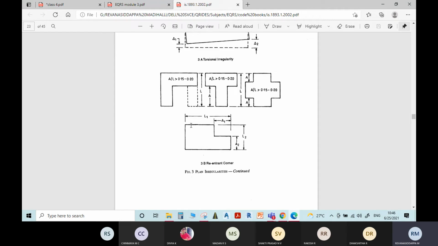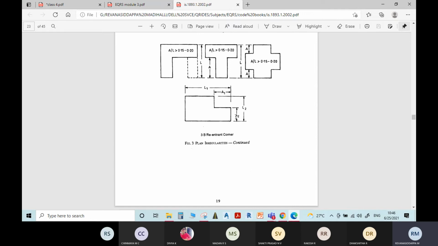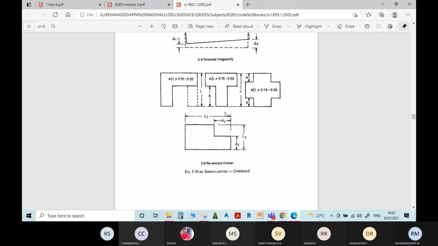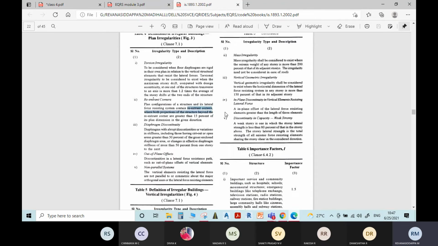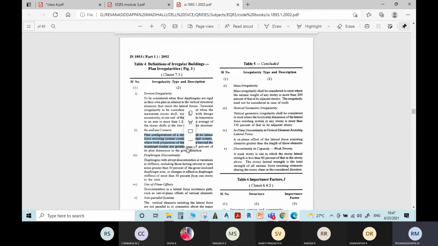Here, in both the x direction and y direction, it has re-entrant corners. If A1 is more than 15% of L1, then it is considered a re-entrant corner in the horizontal direction. If A2 is more than 15% of L2, then also it is considered a re-entrant corner. This is about the re-entrant corner and the guidelines for a building with re-entrant corners.